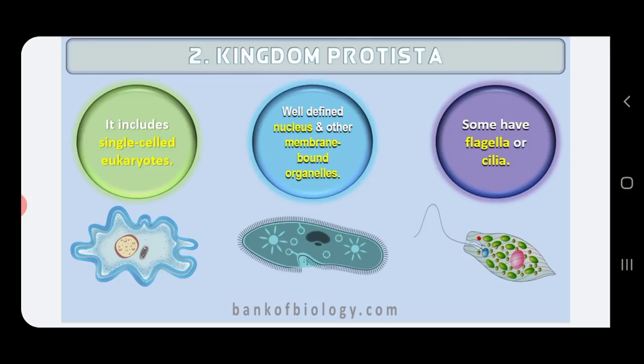Then coming to reproduction, the members belonging to kingdom Protista show reproduction both sexually as well as asexually. Asexual reproduction is by binary fission and budding, whereas sexual reproduction is by production of gametes and then fusion of gametes.